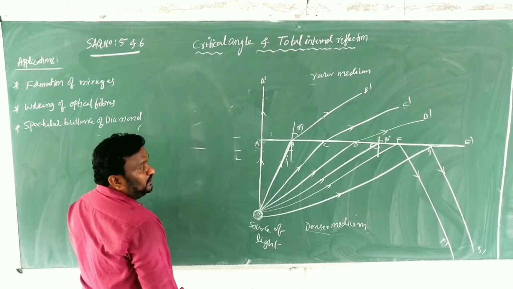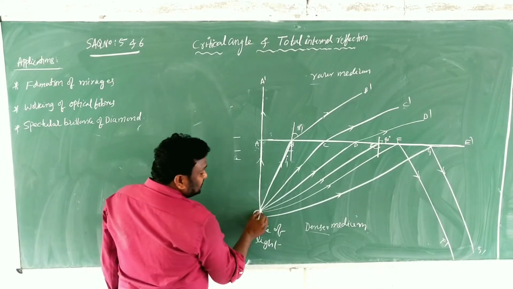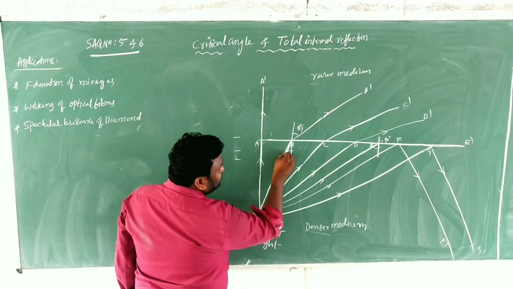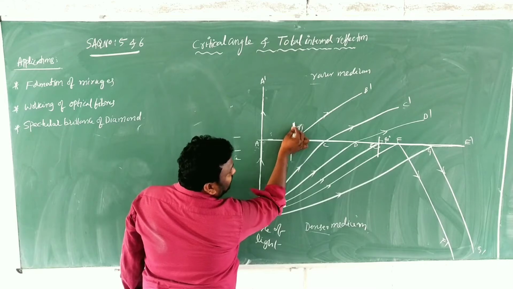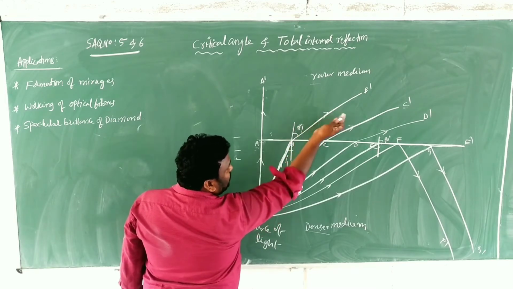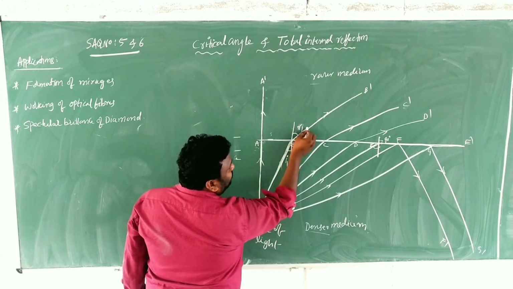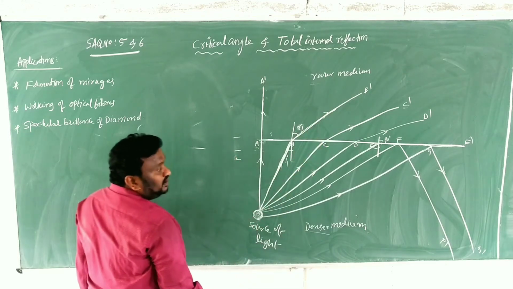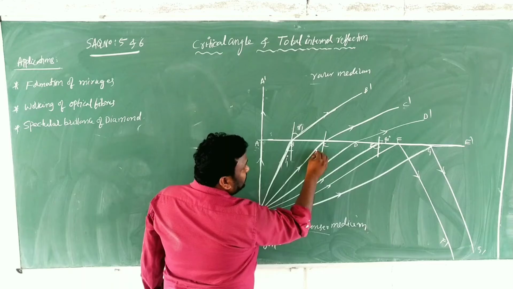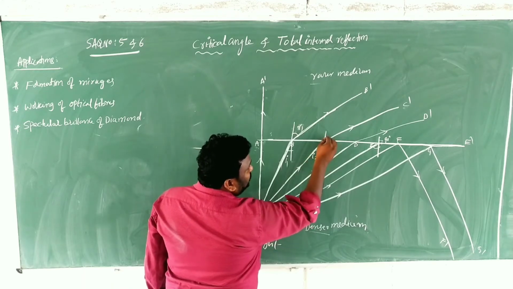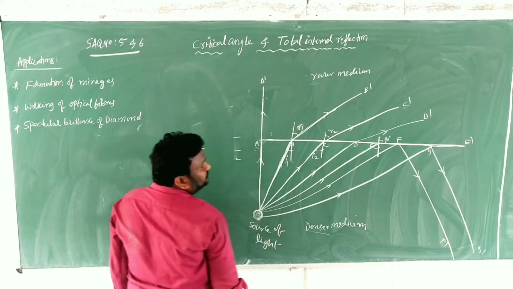So we have to observe in this diagram that after refraction the light ray bends away from the normal. Clear? And same thing for the third ray, it is I2 and this is R2.